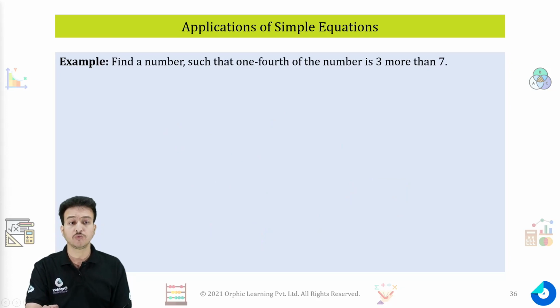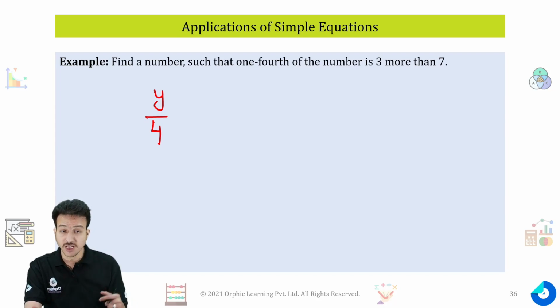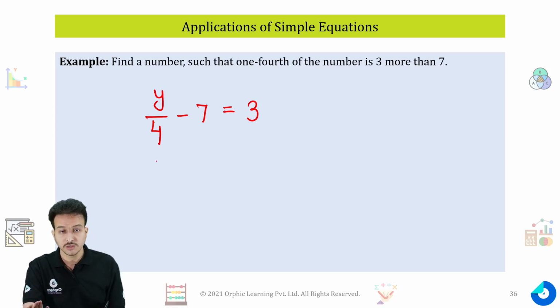Let's move further. Try to solve one more question. Find a number such that 1/4 of the number is 3 more than 7. Again, we need to find the number. I am taking that number to be y. 1/4 of the number will be y by 4. And 1/4 of the number is 3 more than 7. That means if you subtract 7 from this, you will get 3. Now you need to solve this equation in order to get the number.